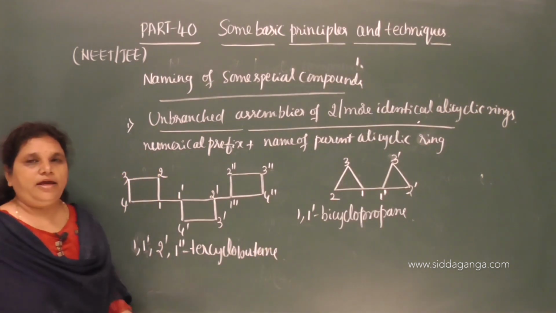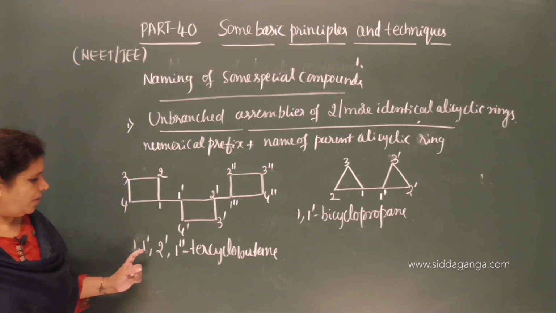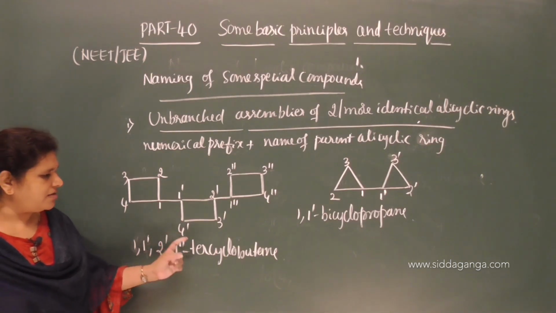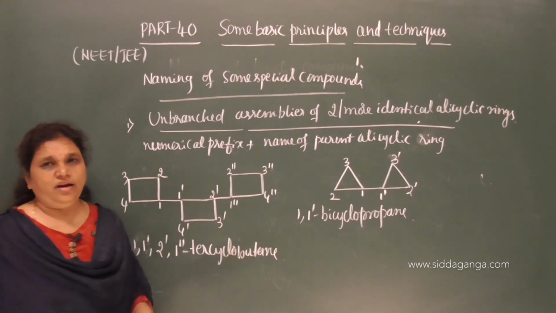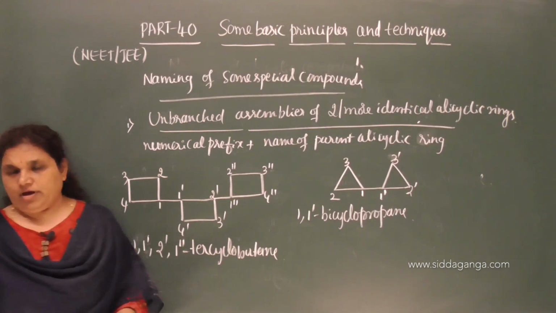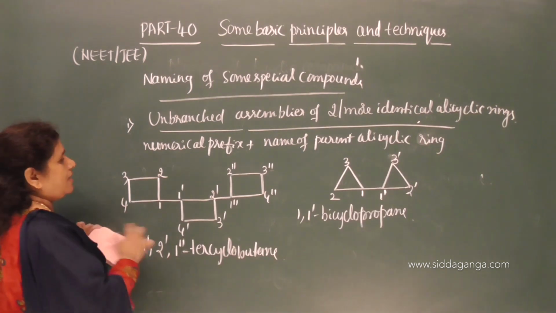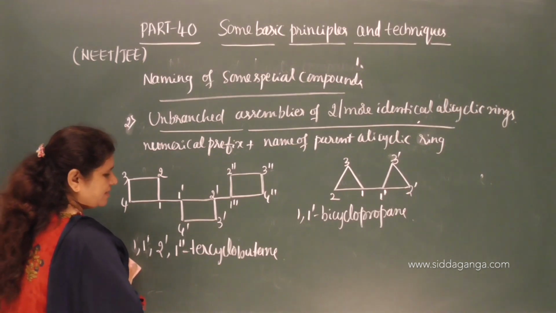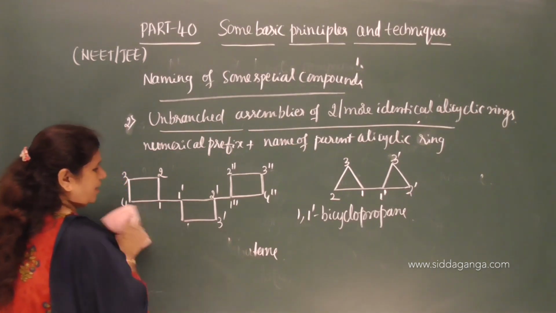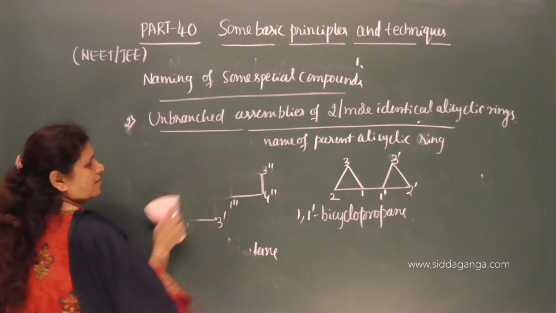Tercyclobutane is the name of this compound. Ter stands for 3 cyclobutane rings.